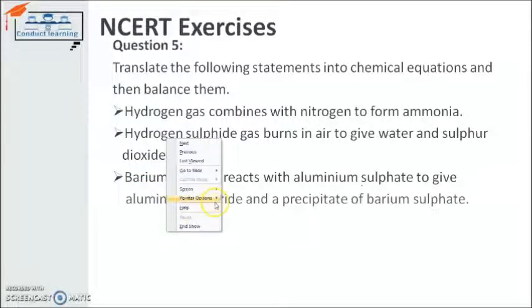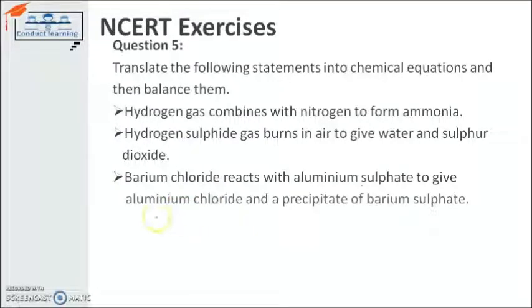So what is given to me? I am given barium chloride, the chemical formula BaCl2, which is reacting with aluminium sulfate, Al2(SO4)3. You have already done this chemical reaction in the previous videos.